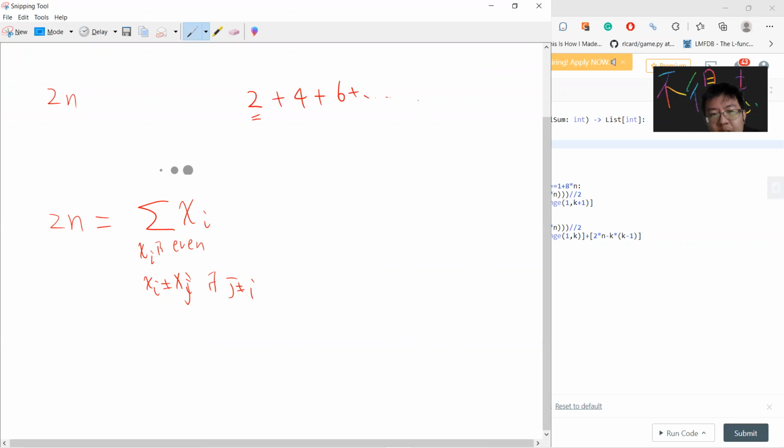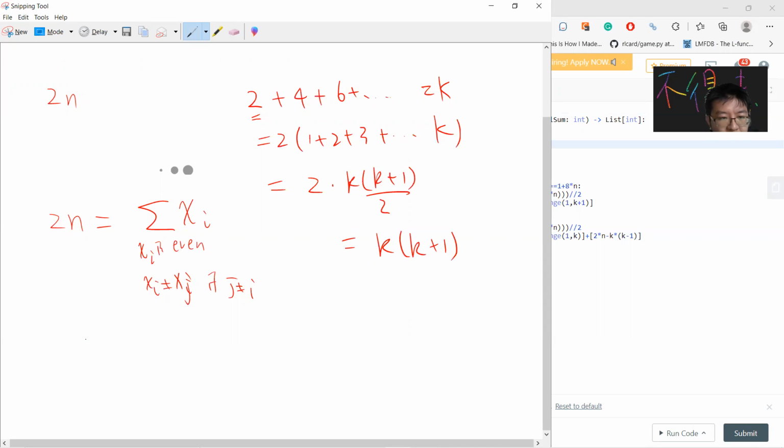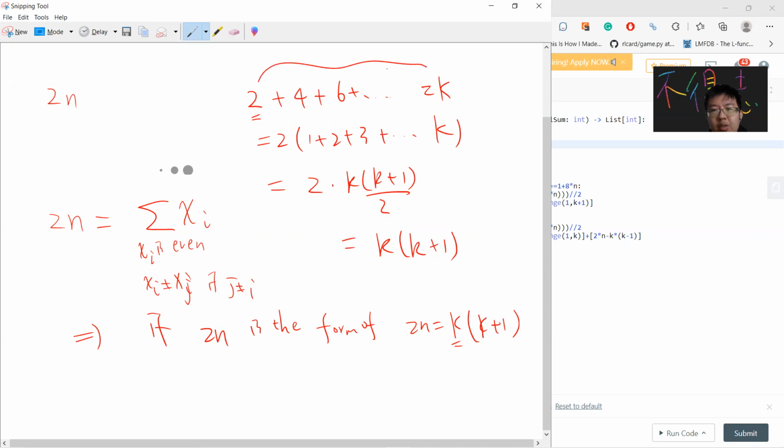So let's say this is up to 2k, which is 2 times (1 plus 2 plus 3 up to k), which is k times (k plus 1). So if your 2n is of the form k times (k plus 1), then if you can find such k, you immediately know the answer must be this, because this is the longest solution you can ever make.